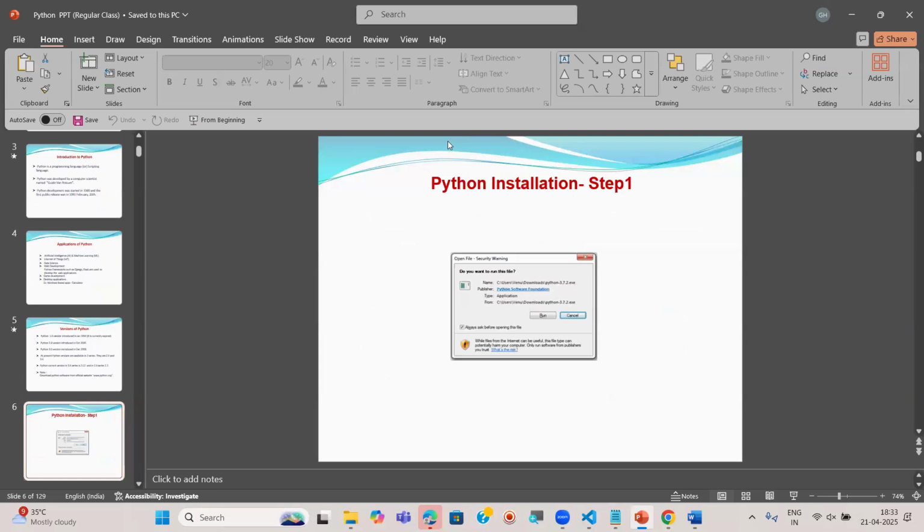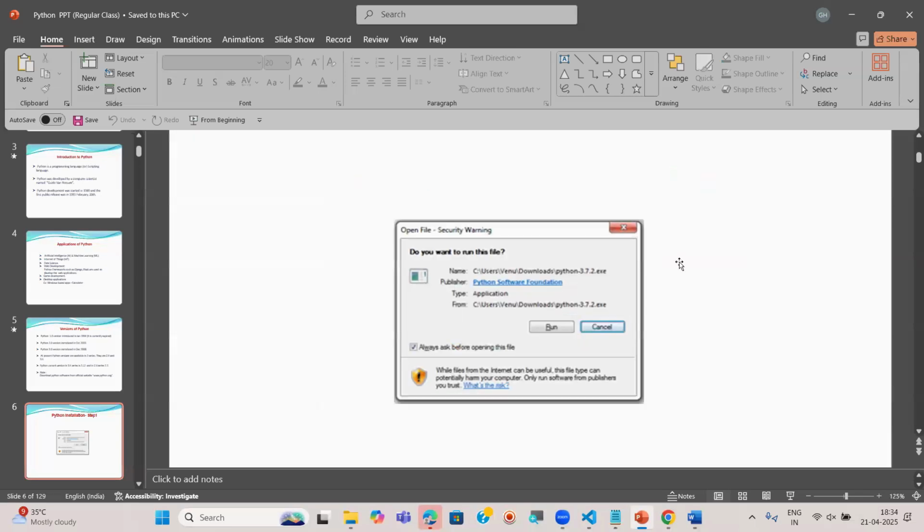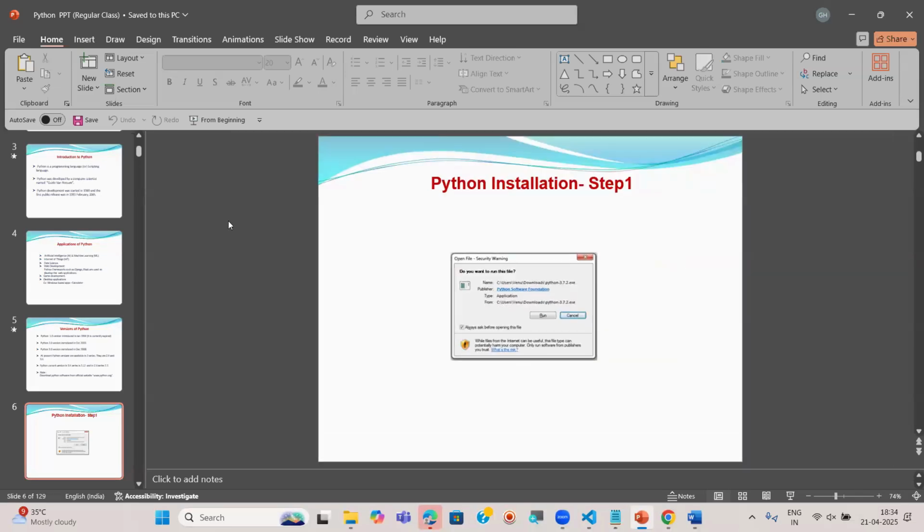For any version, installation is common. Any version, any OS, same steps. So the very first time you double click on that downloaded file, you will see one dialog box like this. Here you can click on the run button.